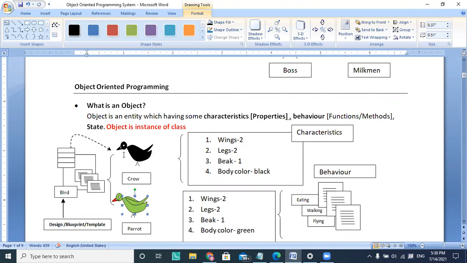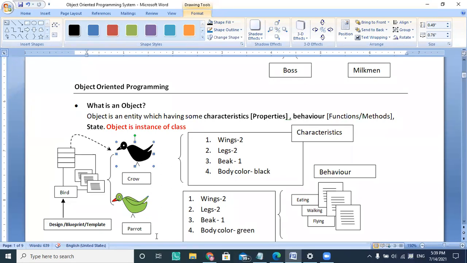So I can say, if there is an object, there must be a class, but the class you will not see. Someone creates a design, and then you are creating objects of that. If you believe in God, then I can say the bird design is created by God, and all the different kinds of bird objects, like the crow and the parrot, are created from it. Only the color is different, but the properties are the same here. Only the values differ: sound and color combination, but the behavior is the same.